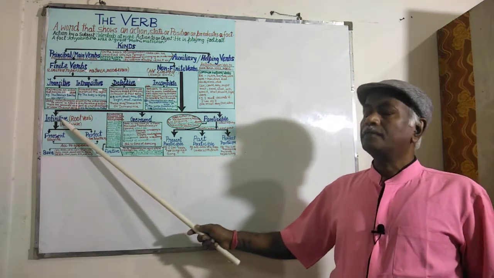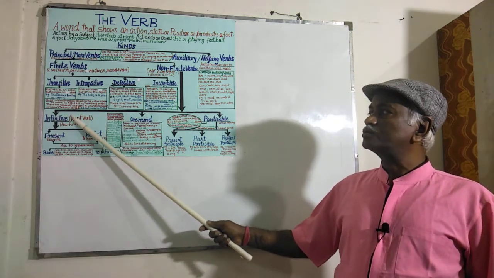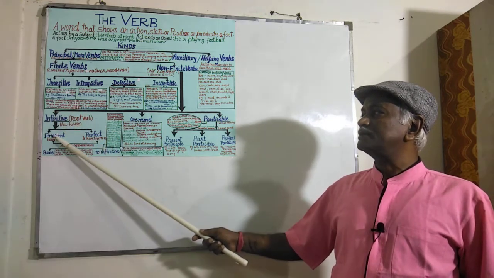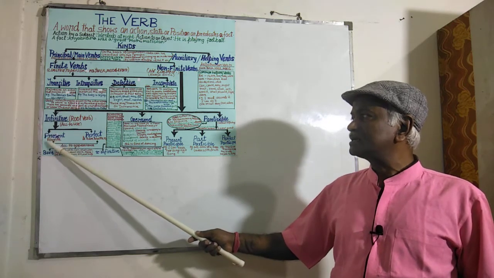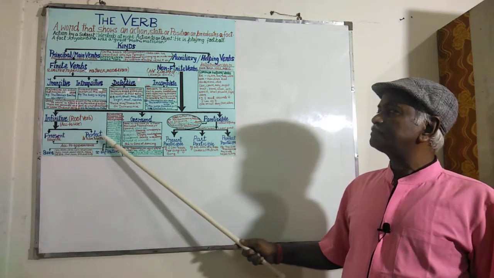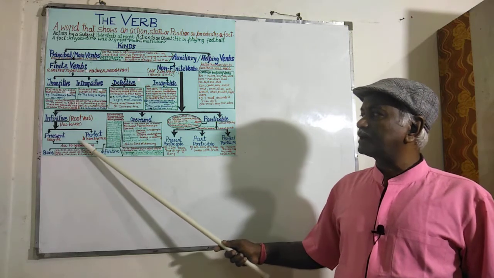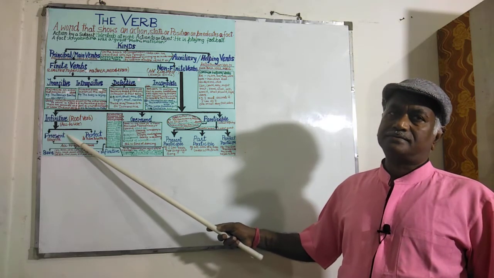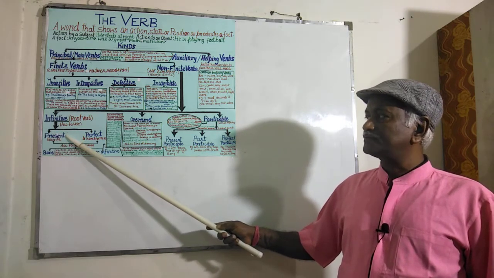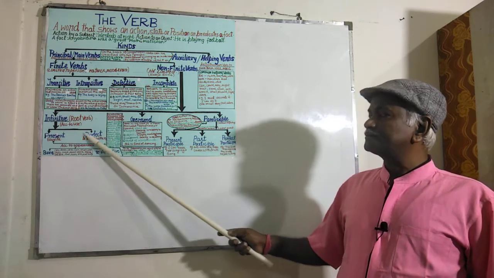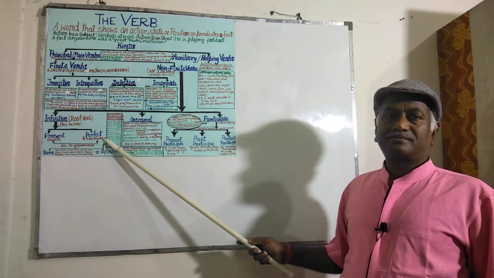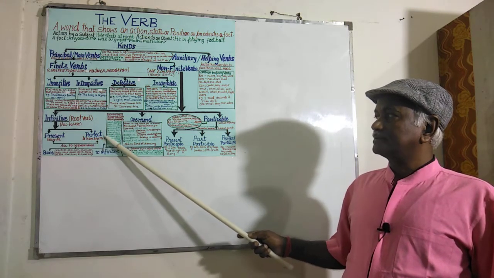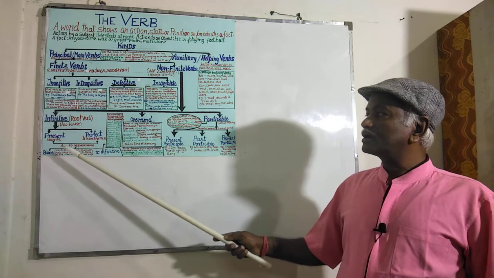What is an infinitive? Infinitives are the root verbs. According to use, an infinitive can be classified into two classes: present infinitive and perfect infinitive. For example, for present infinitive, to write: I want to write. Here, to write is the present infinitive. Perfect infinitive is to have written: I want it to have written. That is the perfect infinitive.